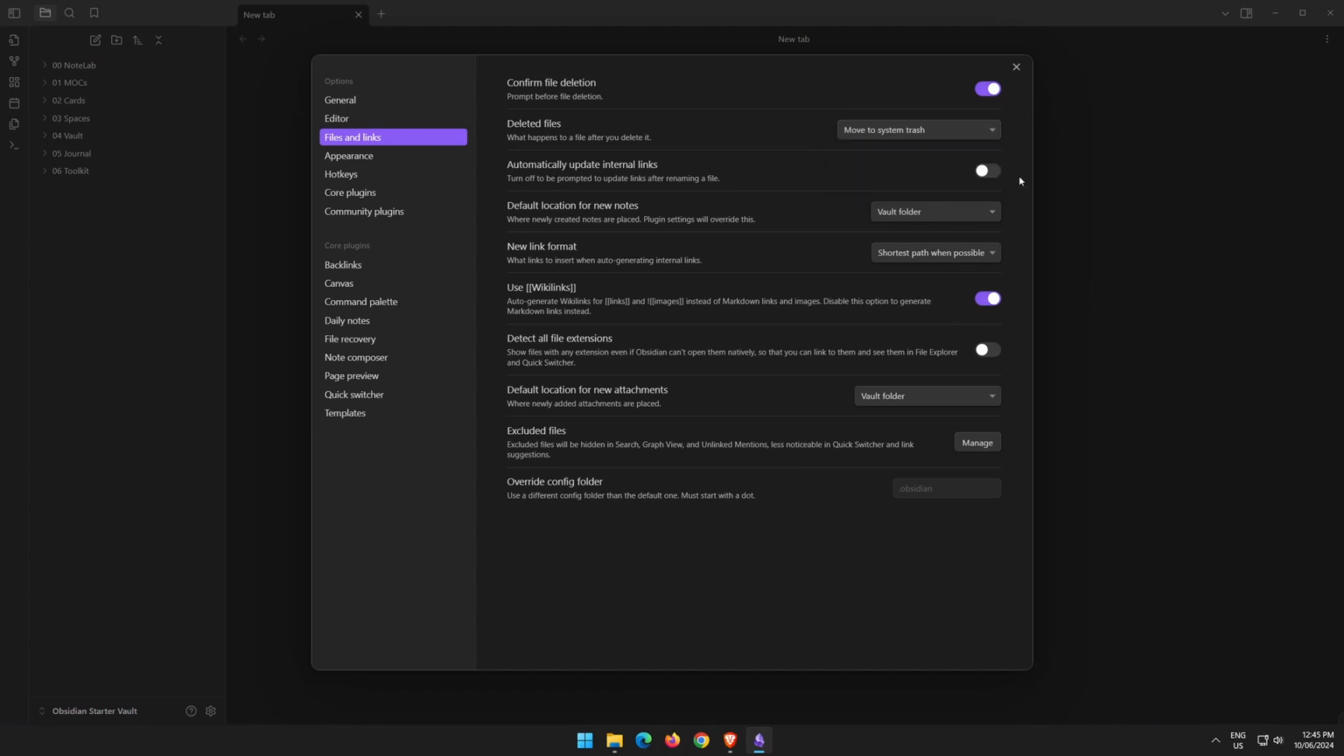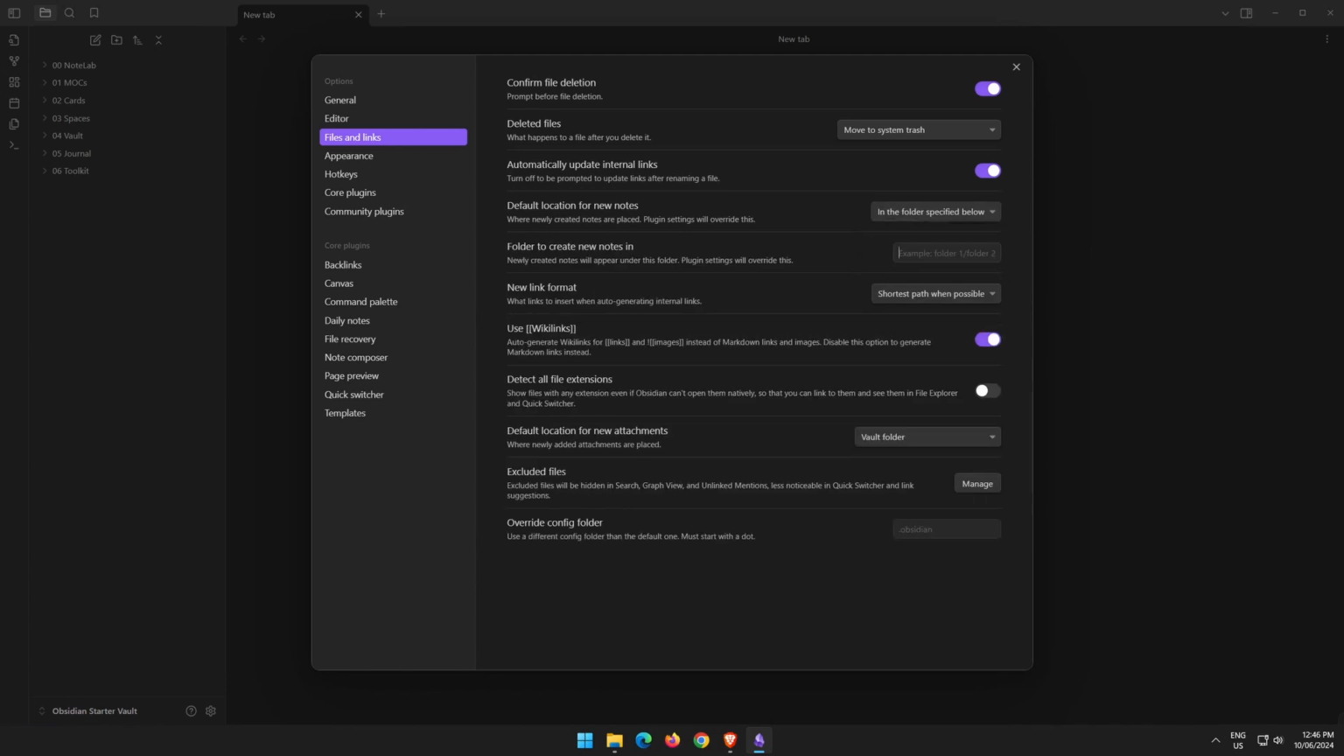I like to turn on automatic update internal links. The default location for new notes will be our note lab. So we'll change this to in the folder specified below, and then we'll just select our note lab. This could be anything you would like to set up. I just like to have a catch-all folder for my notes. Leave these two as they are.